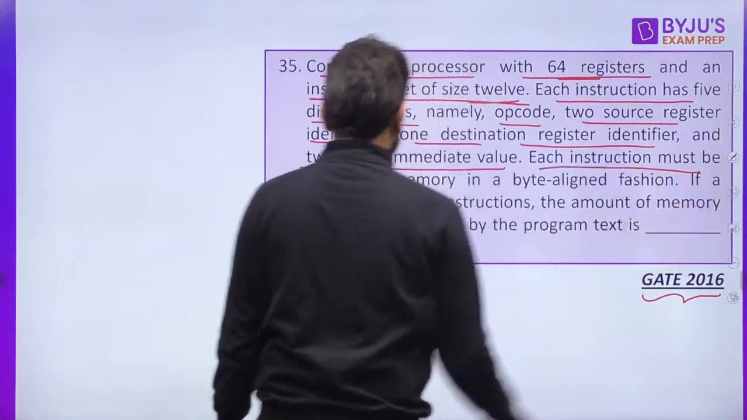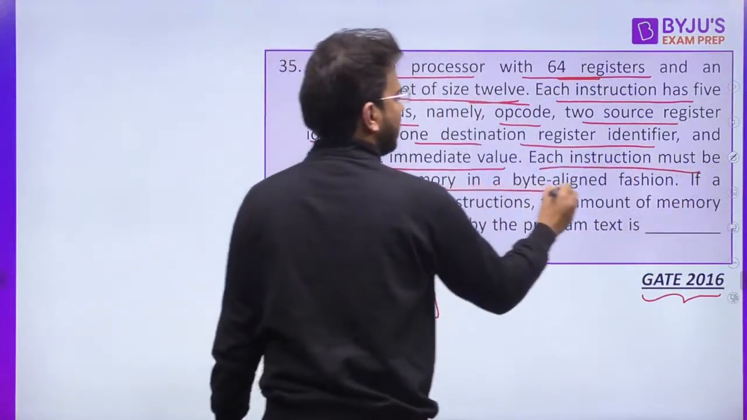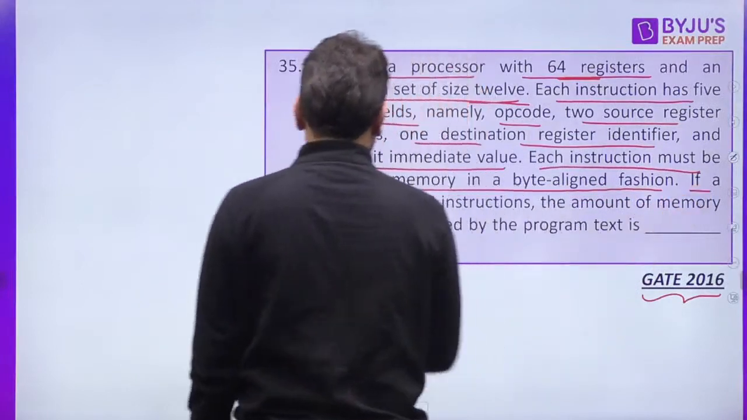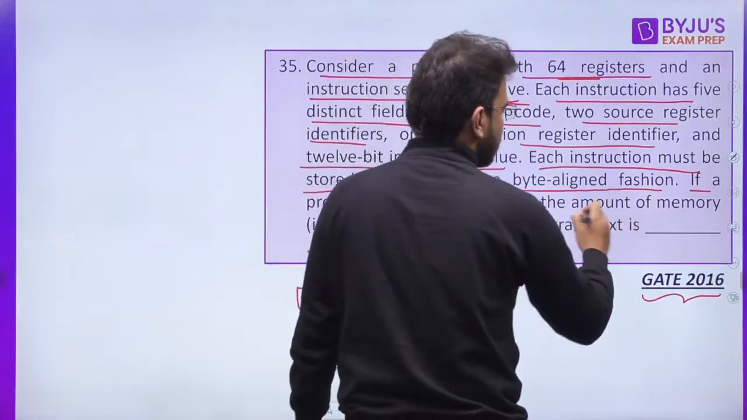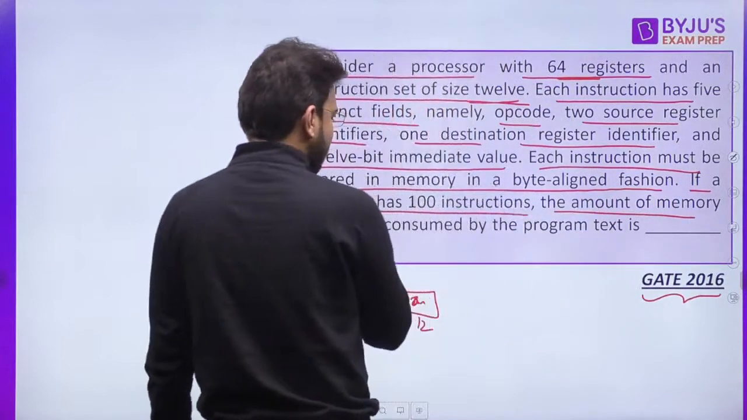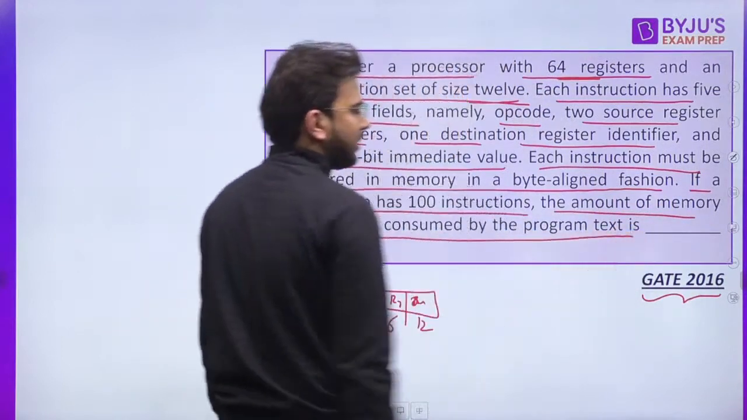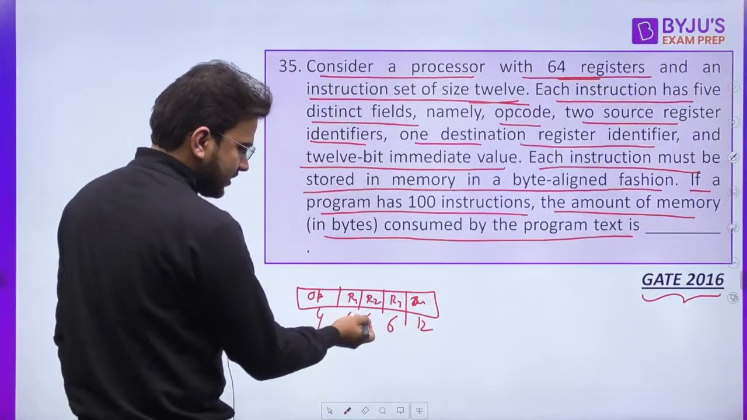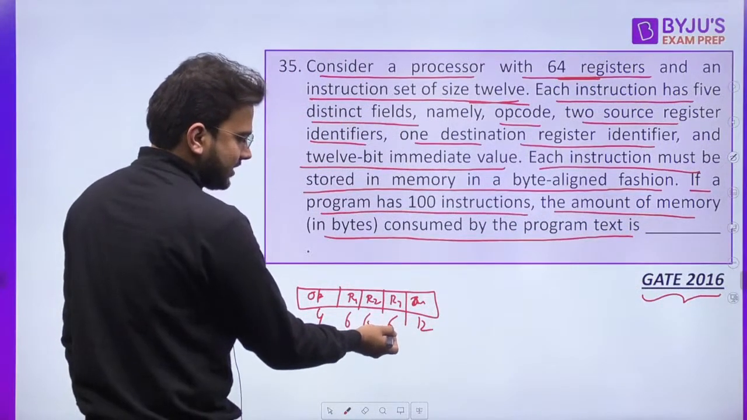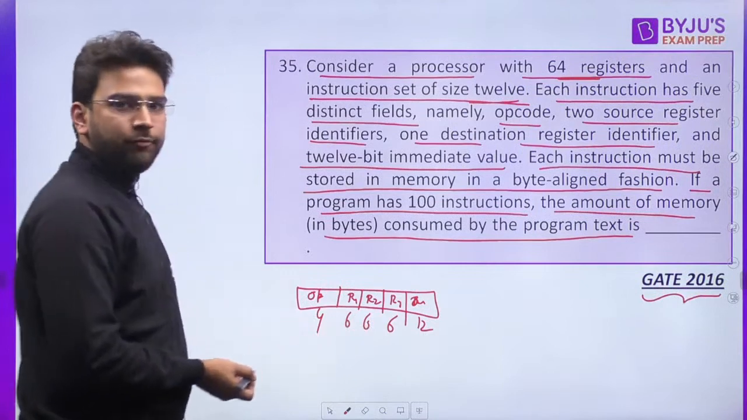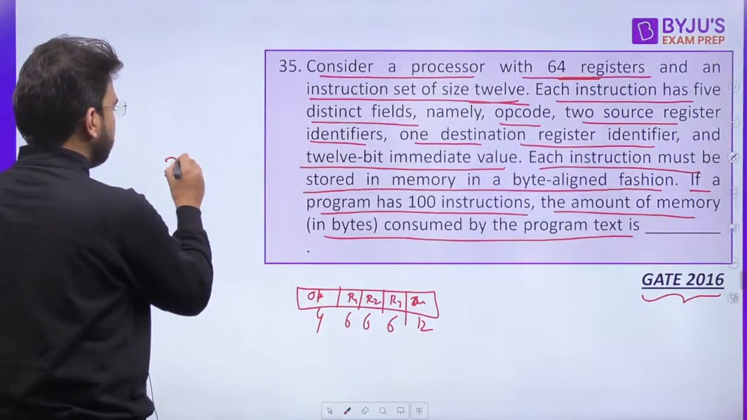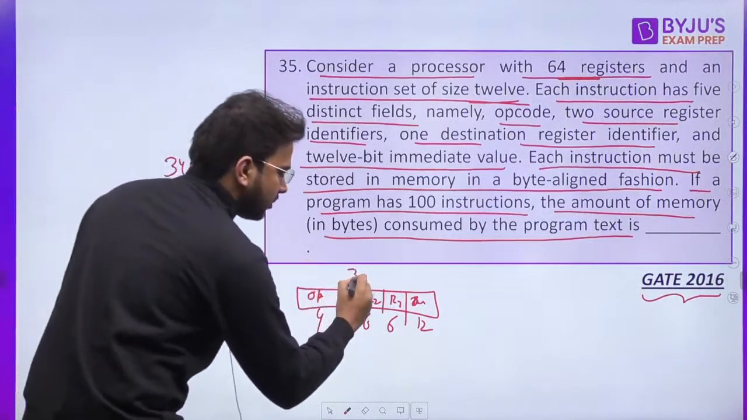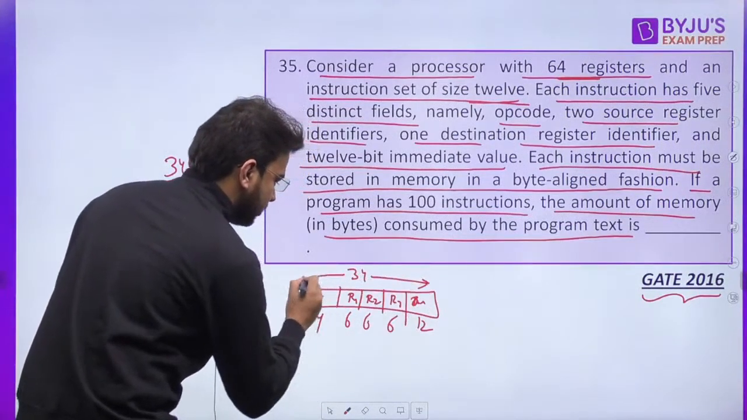Each instruction must be stored in memory in a byte aligned fashion. That means it is byte addressable memory. If a program has 100 instructions, the amount of memory in bytes consumed by the program text is what? So what is the size of one instruction? That is 4 plus 18 plus 12, going to be 34 bits. This is the length of one instruction.